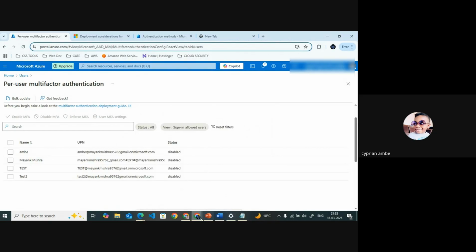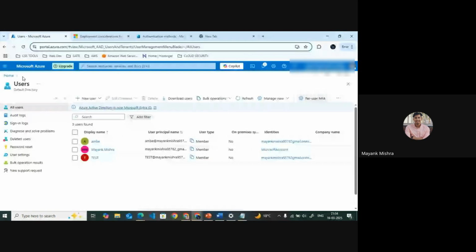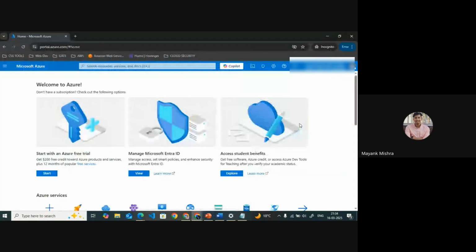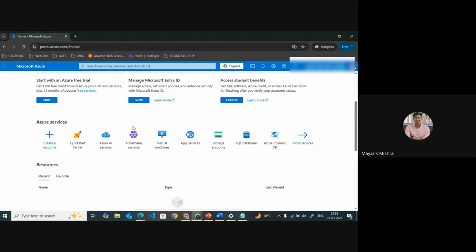Okay, so now again we will go here. Like we have seen a tenant. The tenant also needs to be always secure. I am currently showing you my tenant. It might be possible to hack your whole Azure account using your tenant ID. So always, if you are sharing something with someone, your tenant ID needs to not be leaked. That will help you to secure your Azure account.